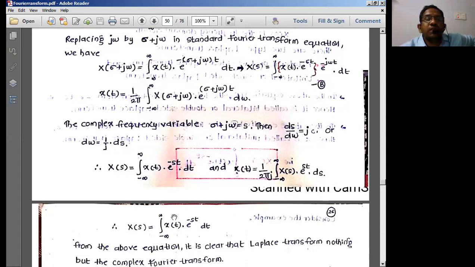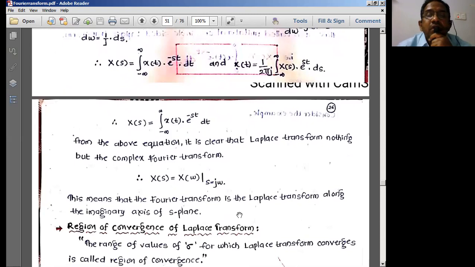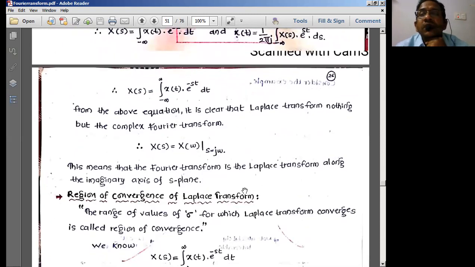Using the Laplace transform equation, we convert a time domain signal to the S domain signal. Using the inverse Laplace transform, we convert an S domain signal to the time domain signal. These are very important equations, the Laplace transform and inverse Laplace transform equations. You should remember these two equations compulsorily. They are very important for the entire Laplace transform expressions we have now.